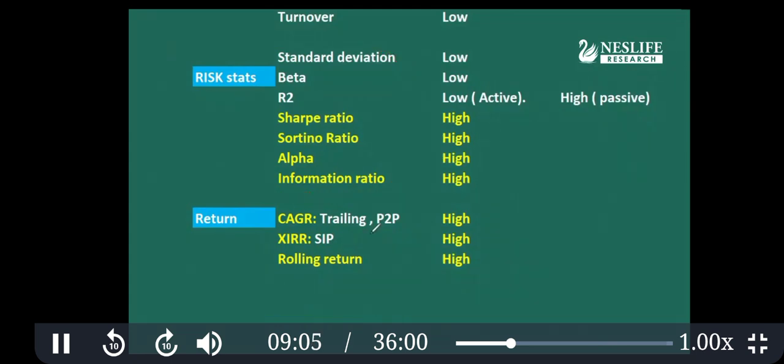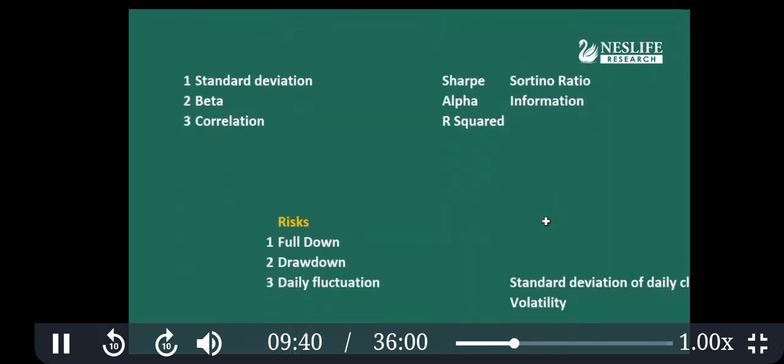I need your cooperation, because it may not be possible to explain each parameter in detail; each parameter takes at least half a day to explain. For example, how alpha is arrived at, how XIRR is calculated, and so on. But in short, I'll explain how it is calculated, just for understanding purposes. You don't have to calculate everything manually; everything is already available. But understanding how the Sharpe ratio and Sortino ratio are arrived at will help you gain confidence.